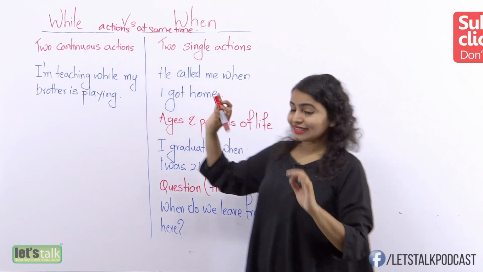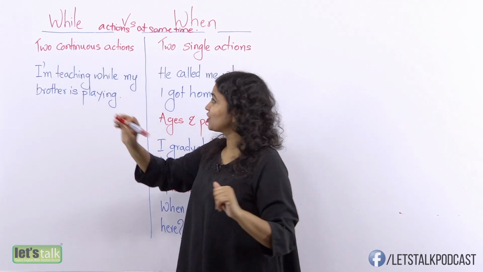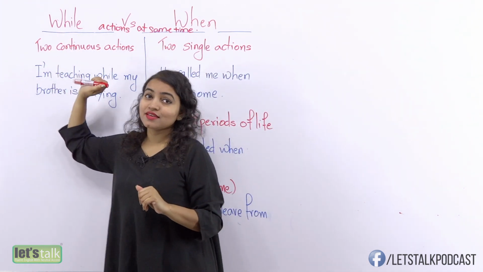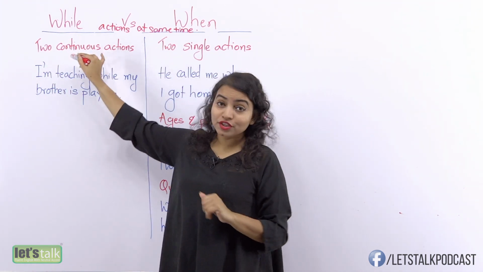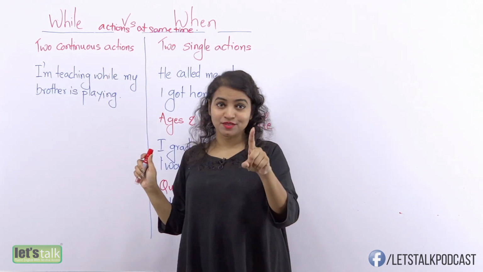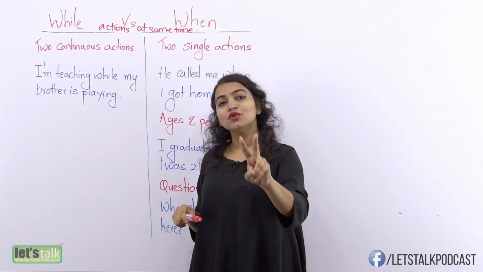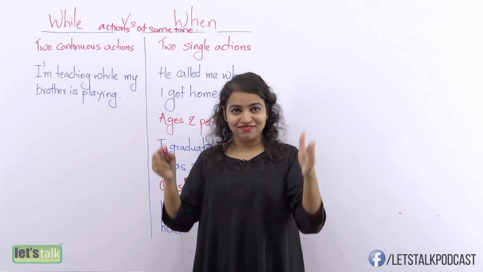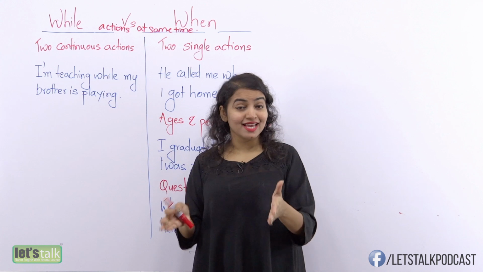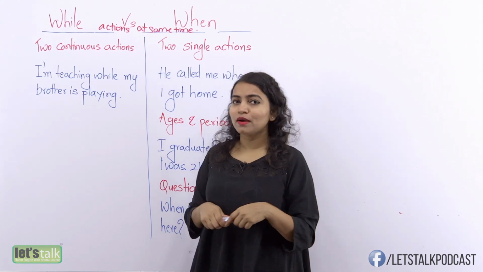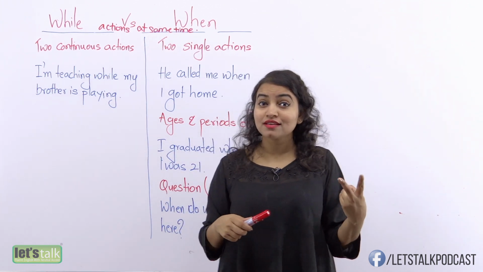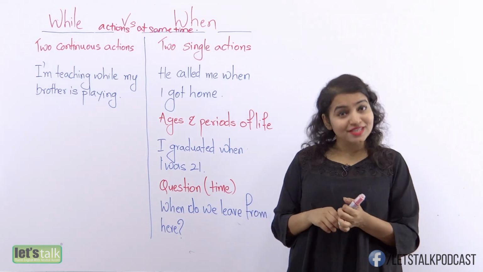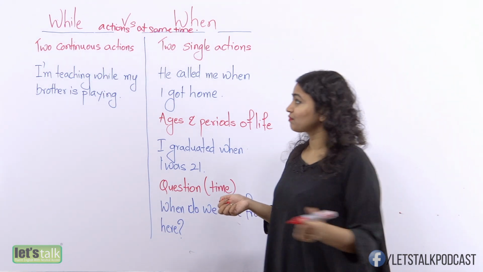Now, let's deal with the one word, which is while. You will use while in a sentence when you have two continuous actions happening at the exact same time. So when I talk about two continuous actions, I'm talking about the present continuous tense.